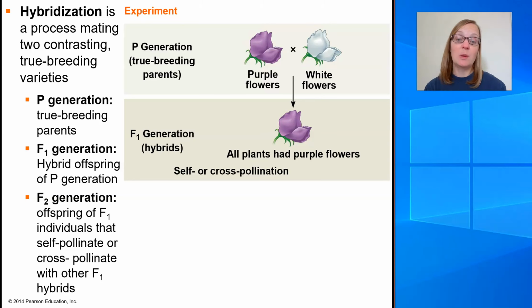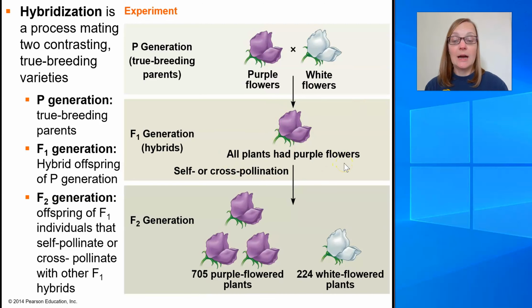This could have been self-pollination or cross-pollination. It didn't really matter because these were all the same. And so he got the resulting offspring. This would produce his F2 generation, or second filial generation. And he noticed a very interesting result. For every 3 purple flowers, he would get 1 white flowered pea.